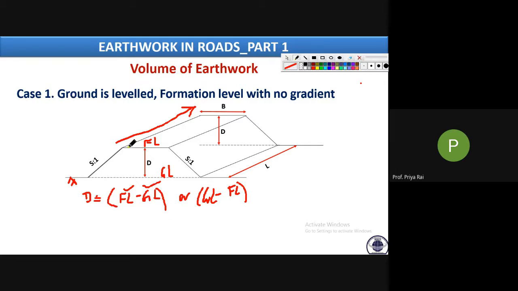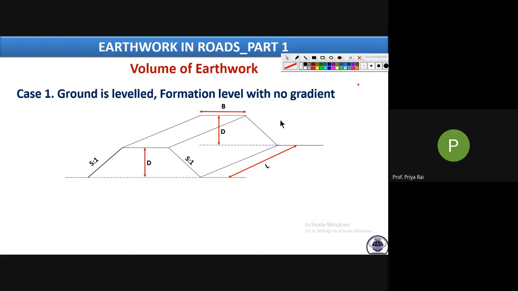That means when both are level, they have a level section. In that case, how do we calculate the volume? Simply, same funda: calculate the cross sectional area and multiply it with L. So what is the cross sectional area? See here, at this section there is the same depth, and at the last section also it is the same depth. That means both levels are constant, that's why the difference is also constant. If we take another section in between, somewhere like this, it will look like this.